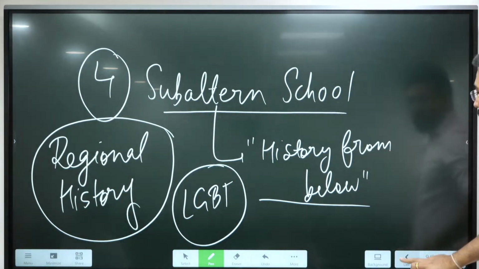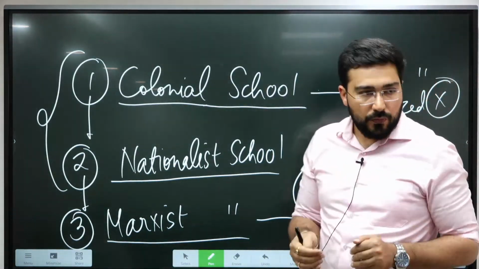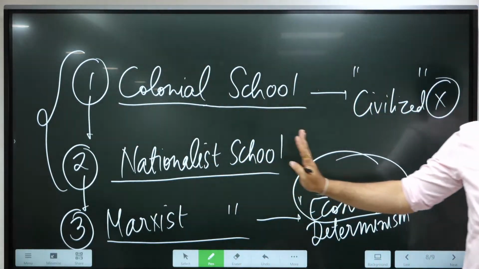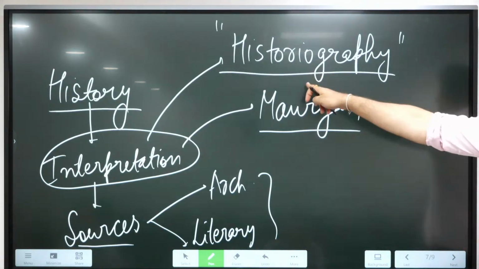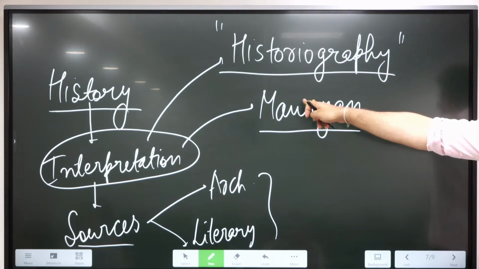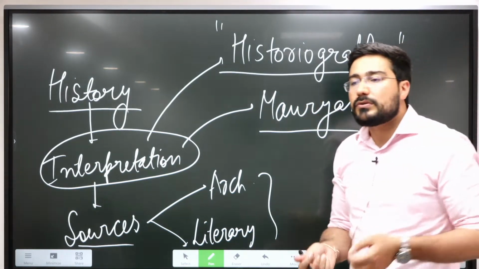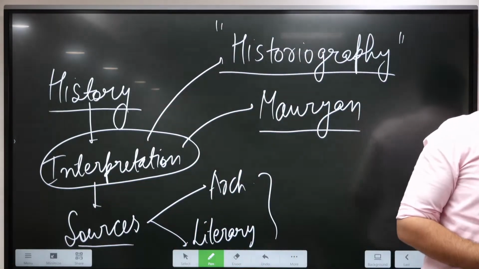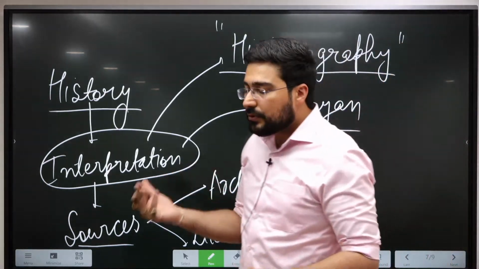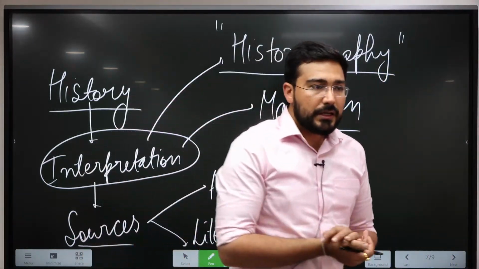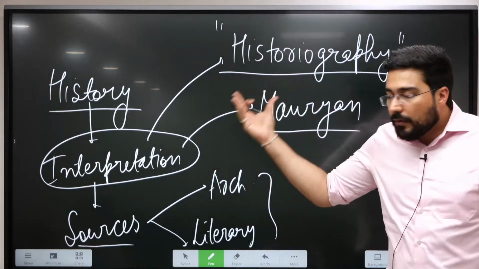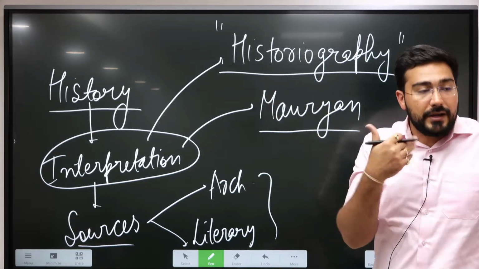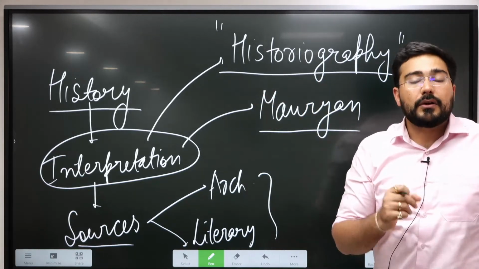Whatever history we know right now, whatever we study from various books, is on the basis of these 4 schools, and this is what historiography is. So these are the 4 major schools of India's historiography, and on the basis of this you're going to get various questions. Sometimes I'll show you some PYQs in the coming classes. When UPSC asks a question, in some of the questions they are going to give you a specific kind of historiography and you have to understand the question and answer accordingly.